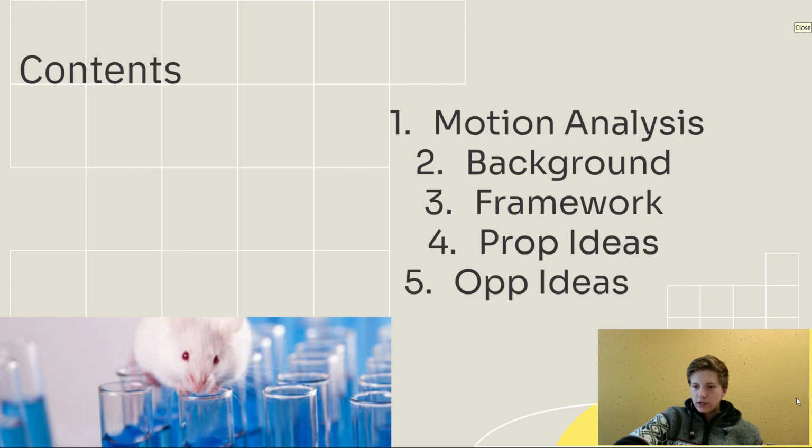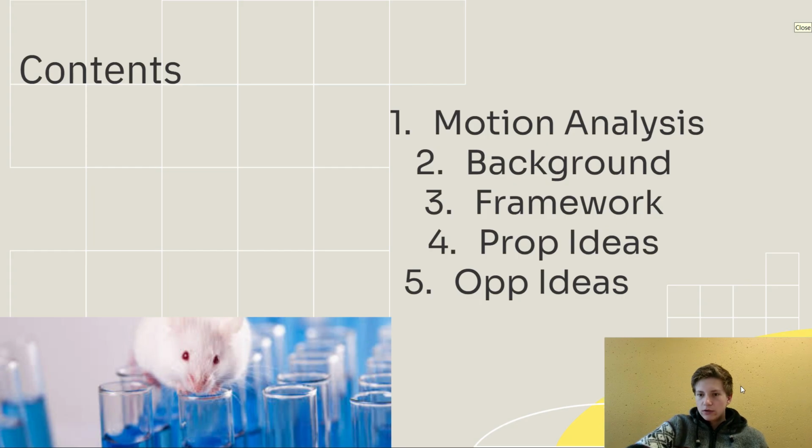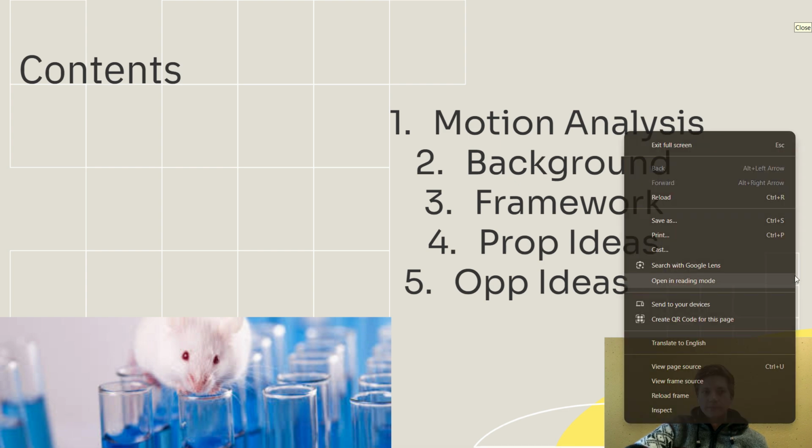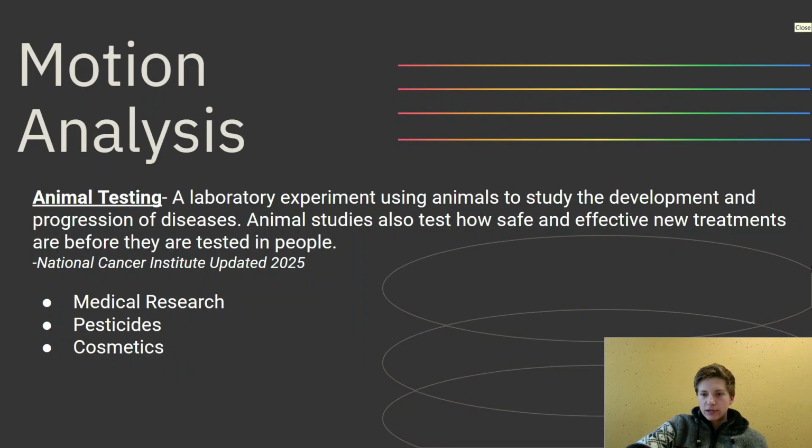The areas we're going to cover in this lecture are going to be on motion analysis. We're going to dive through a few of the definitions, background, some of the history on animal testing, and then we're going to delve into a little bit of framework, talking about where we think that the round should go, where it shouldn't go, and some key values for the round, given this is somewhat of a principled debate. And then we're going to delve into proposition and opposition ideas. Okay, let's start with motion analysis.